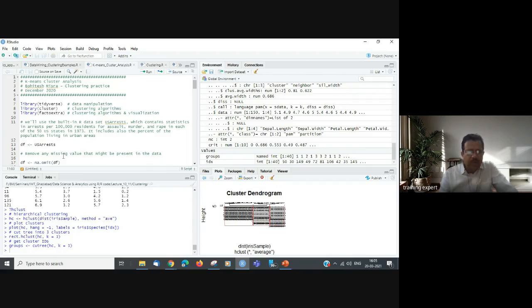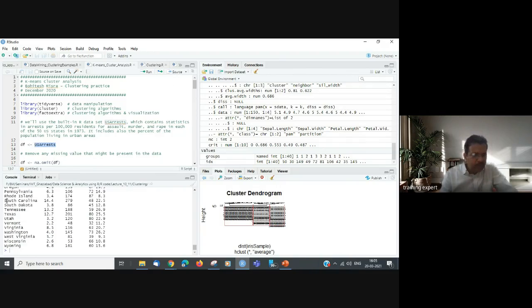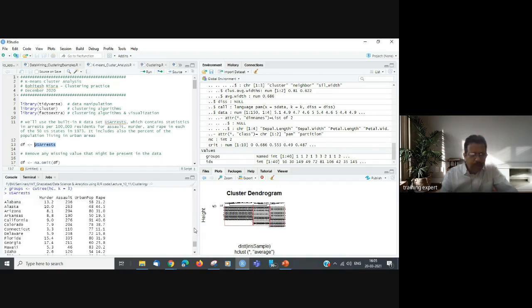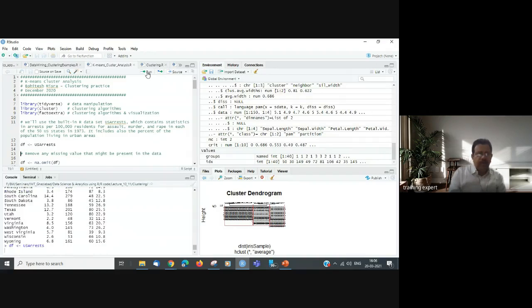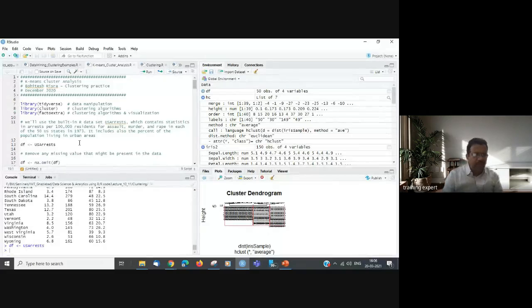So we can do a lot of analysis if you have the data. What is USArrests? If you simply run it, you would see all 50 states and the data. What does this data contain? The murder rate per 100,000, assault, urban population which is 58%, and the rape count. So it has the state name and 4 columns. Now when I run this, I am transferring that data to an object called df, a data frame. Now df also contains the same data.